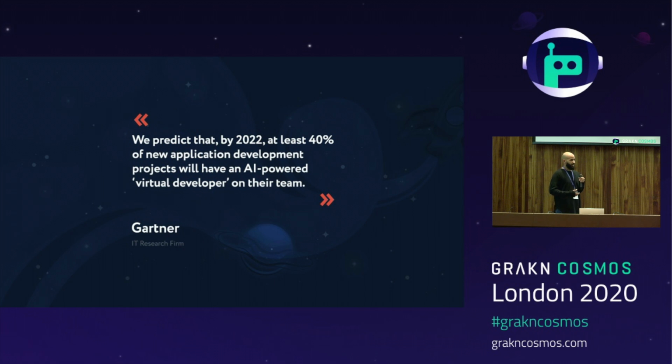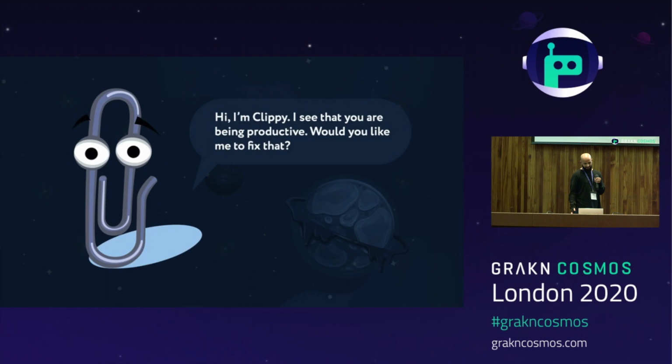So the first question I'm often asked whenever I mention the possibility of a virtual developer being a thing is, so is it like Clippy? And the answer to the question is kind of, but not really. Clippy was fairly ambitious, but it mainly served scripted responses based on Bayesian algorithms. If you typed Dear Bob, it would guess that meant you were writing a letter and offer help about letter writing, but that often seemed to be more annoying than helpful.